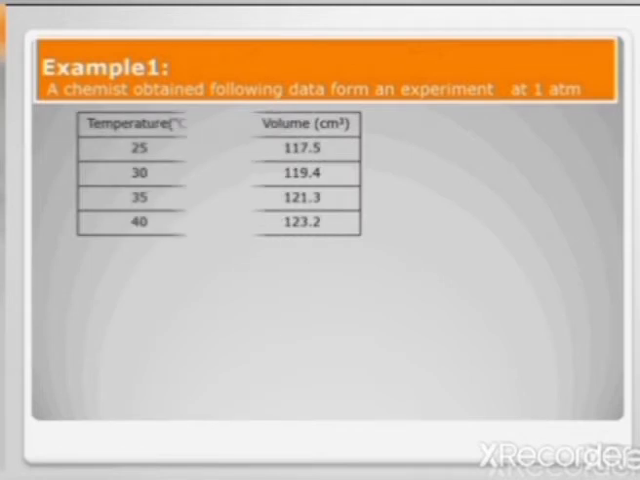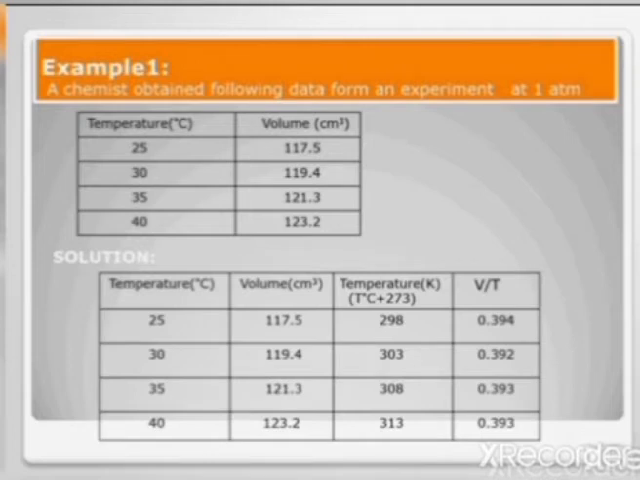Example 1. A chemist obtained the following data from an experiment at 1 atmosphere. Temperature in degrees centigrade and volume in cubic centimeters are given. At 25 degrees centigrade, the volume of the gas is 117.5. At 30 degrees centigrade, it becomes 119.4. At 35 degrees centigrade, it becomes 121.3. And at 40 degrees centigrade, the volume is 123.2. Now, let us solve this numerical to find out whether this data satisfies Charles' law.